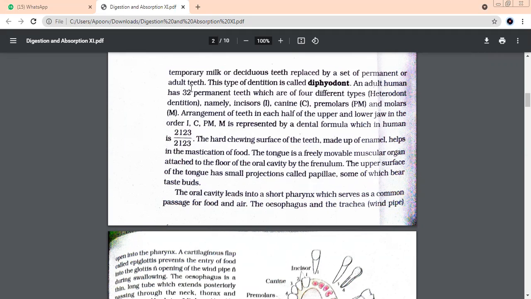Ma'am, in incisors we have two teeth, and canine we have one at the side of the incisors, and then premolars again we have two at the back of the canines, and then molars we have three. Count how many according to you in total, according to this formula.